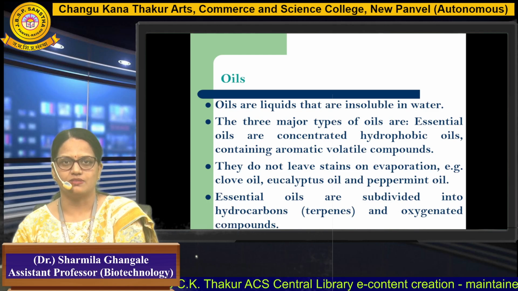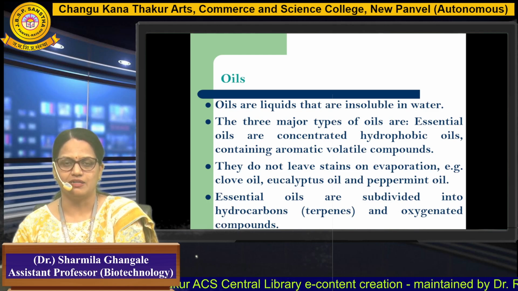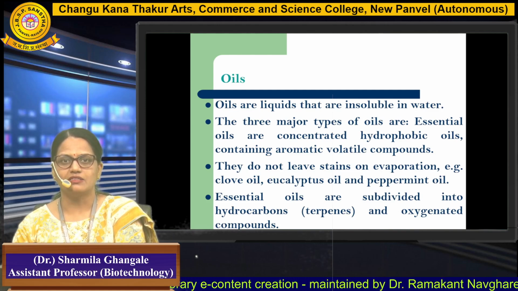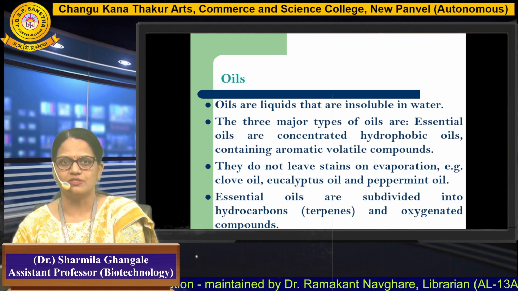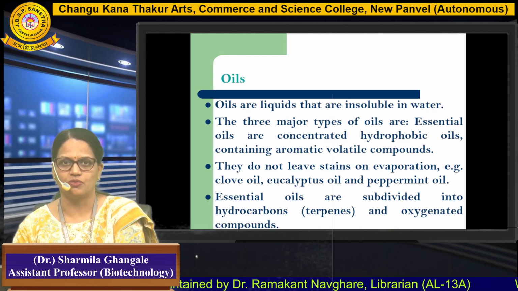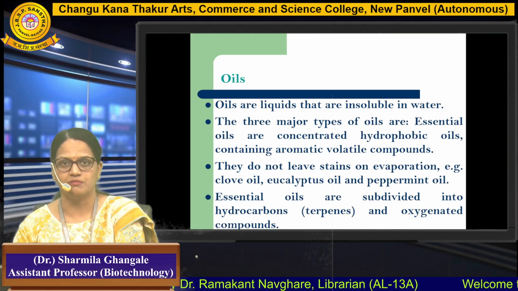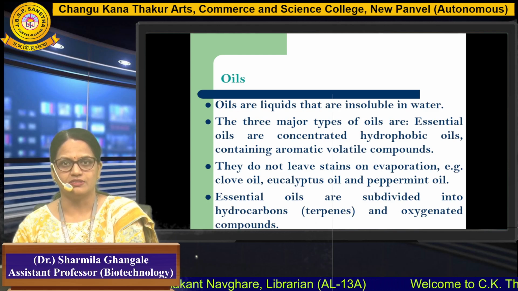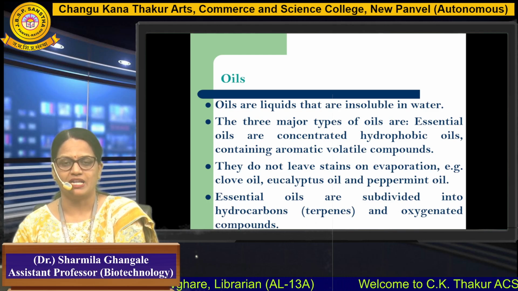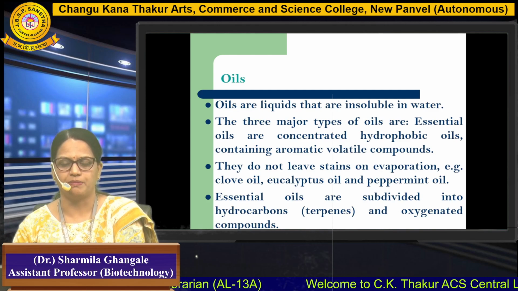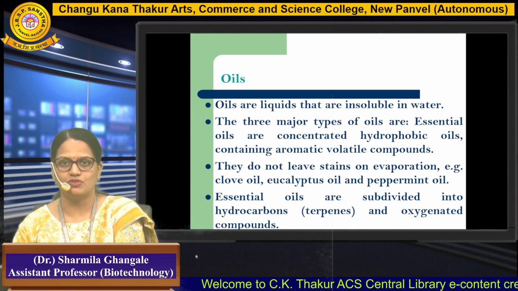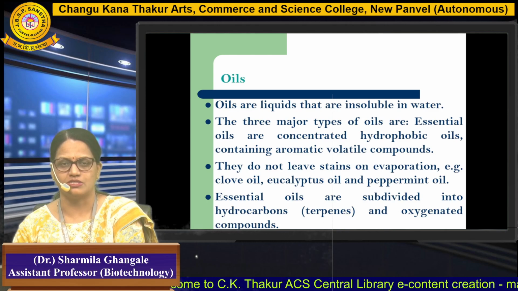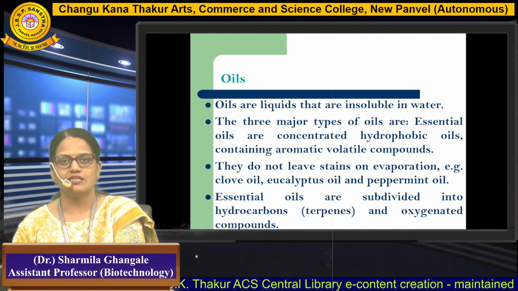Again come oils. Oils basically come under the fats category or fatty acids. So oils are liquids that are insoluble in water. There are three major types of oils. First is essential oil: concentrated hydrophobic oils containing aromatic volatile compounds which do not leave stains on evaporation, like clove oil, eucalyptus oil, peppermint oil, etc. There are also some essential oils which are subdivided into hydrocarbons and oxygenated compounds. So these are the oils.